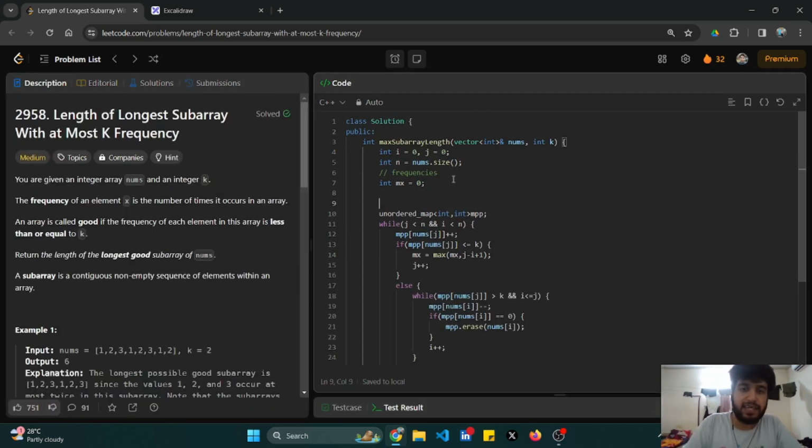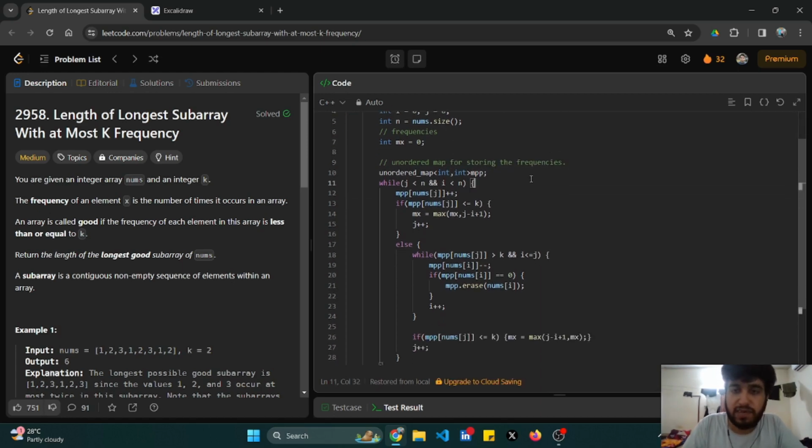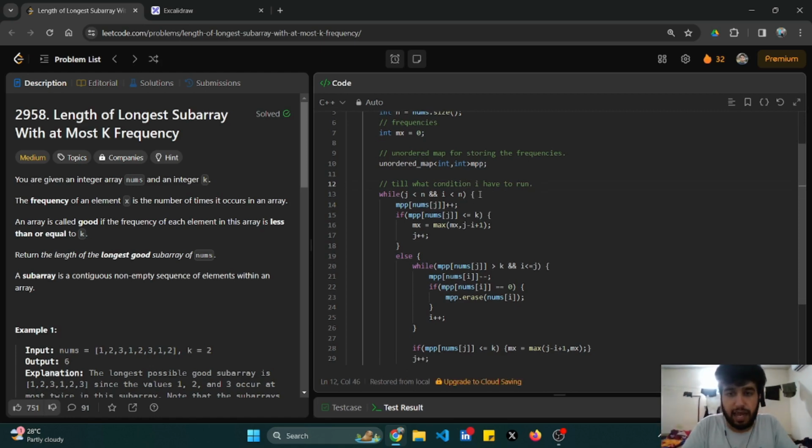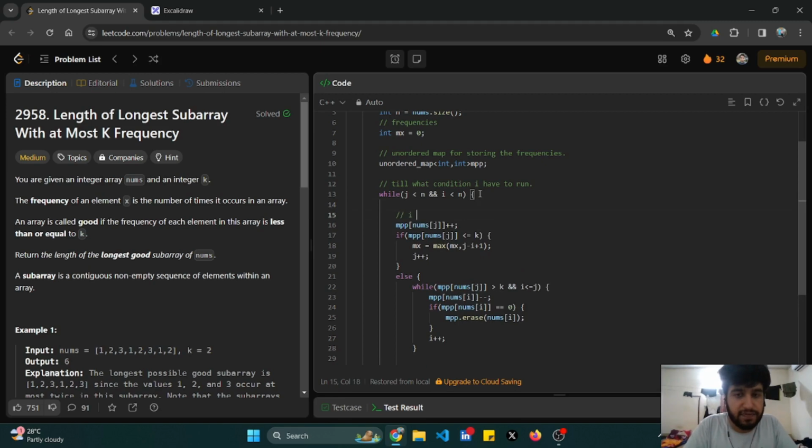What I need is an unordered map for storing the frequencies. And till what condition do I have to run? I have to run a loop till my j and i pointer are less than my range. Okay, and what I'll do is I will increment the frequency for each occurrence of j.